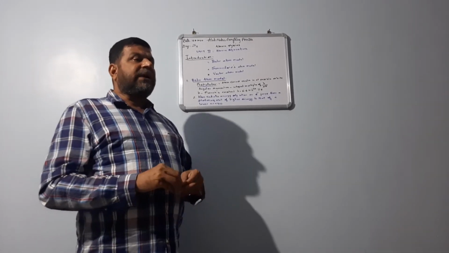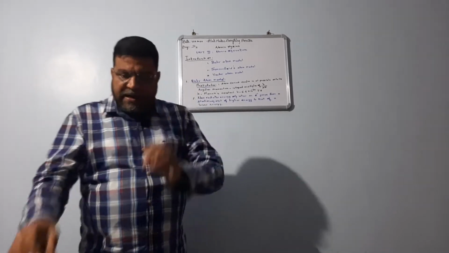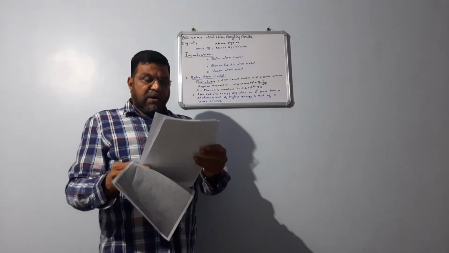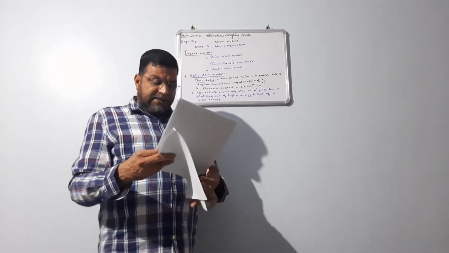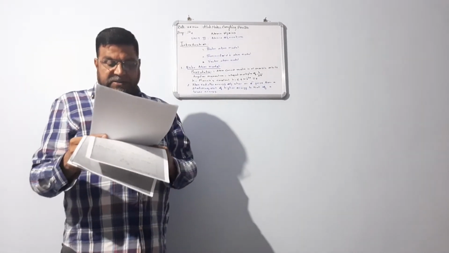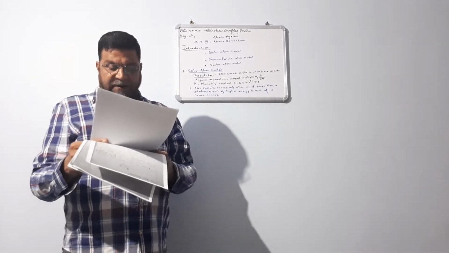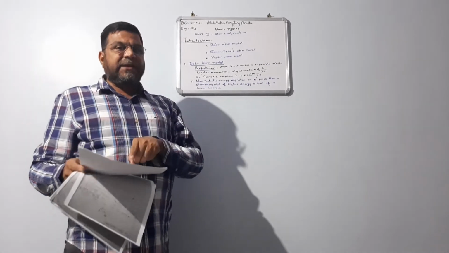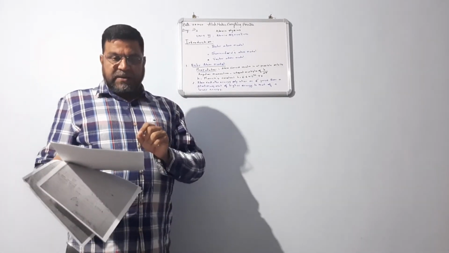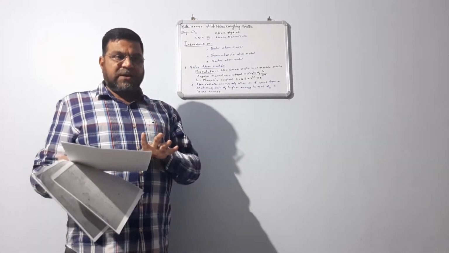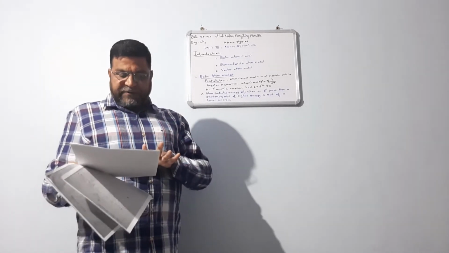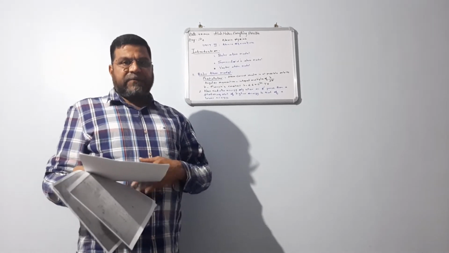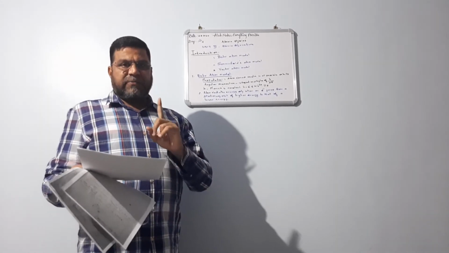Now we have come to the final equation, and the final expression for the nth orbit is given as r equal to n square h square epsilon naught by pi z e square m, where n is the number of the orbit, h is Planck's constant, epsilon naught is permittivity of free space. You know pi is a constant, its value is 22/7, and z for the hydrogen atom, the atomic number, is 1, so the value of z is 1.